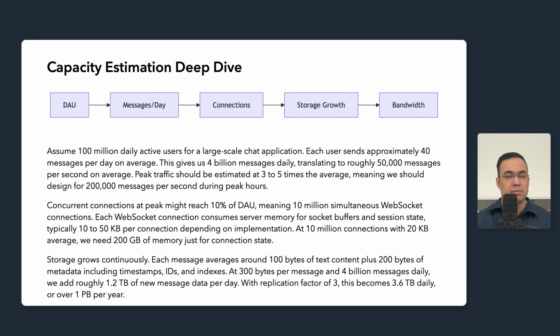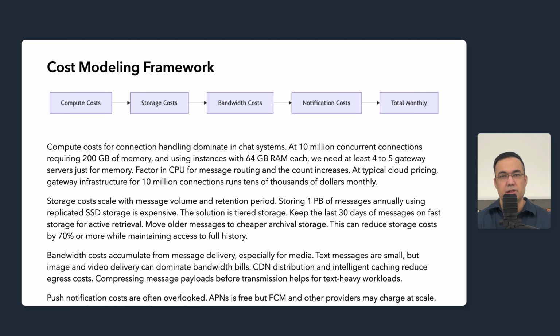Now let's translate those capacity requirements into cost. Now let's talk about the economics of running a chat system at scale. Compute costs for connection handling dominate in chat systems, which differs from typical web applications where compute scales with request rate. In chat systems, we're holding millions of persistent connections, and each connection consumes memory whether or not messages are flowing. At 10 million concurrent connections requiring 200 GB of aggregate memory and using instances with 64 GB RAM each, we need at least 4 to 5 gateway servers just for memory.